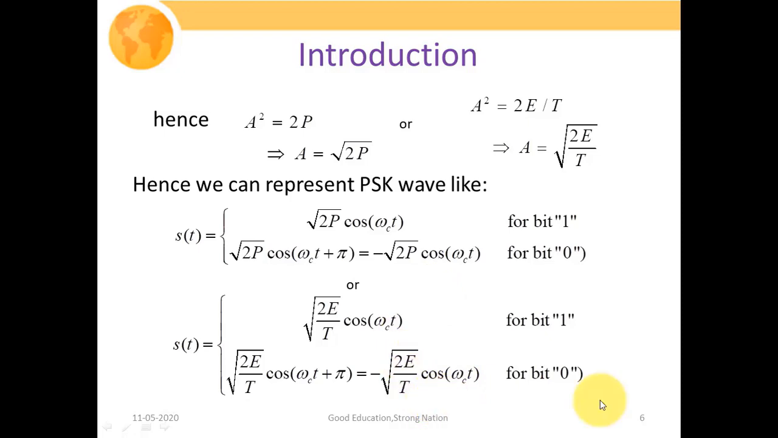This exercise is quite relevant because when you follow different textbooks, the generalized expression of QPSK in some books is written in terms of energy, and in some books it is written in terms of power. So I hope now you will be in a state to understand properly how that generalized expression is written.